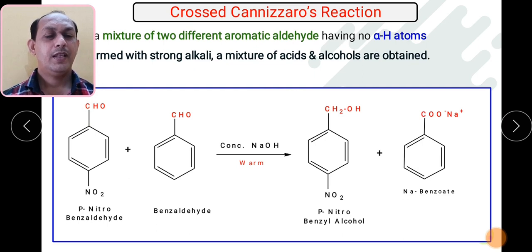So remember, instead of these 2 substituted molecules, we can go for simpler molecules such as benzaldehyde and formaldehyde, where you will get the formation of benzyl alcohol and sodium salt of formate, meaning sodium formate. So go through these reactions. It is a very important reaction, Cannizzaro reaction and crossed Cannizzaro reaction.